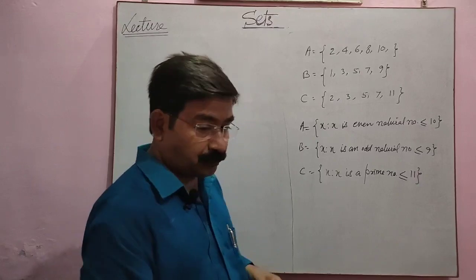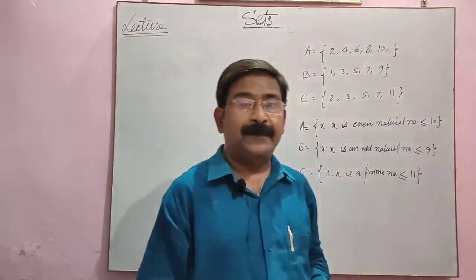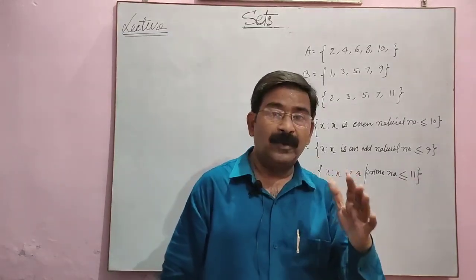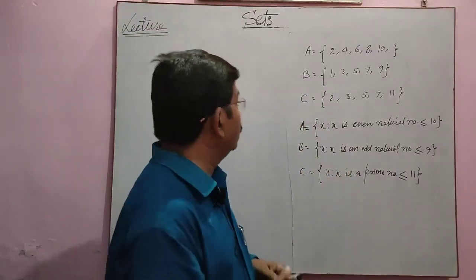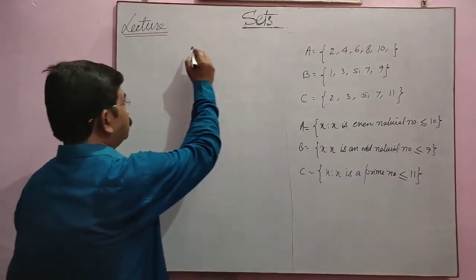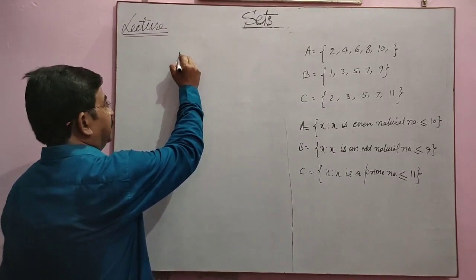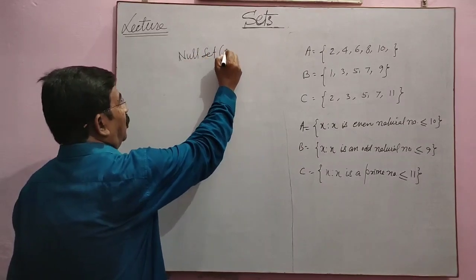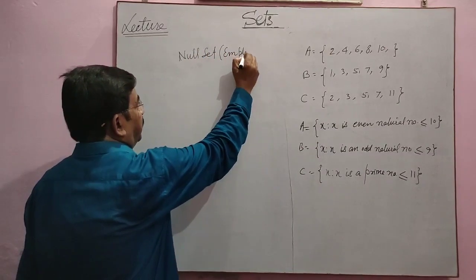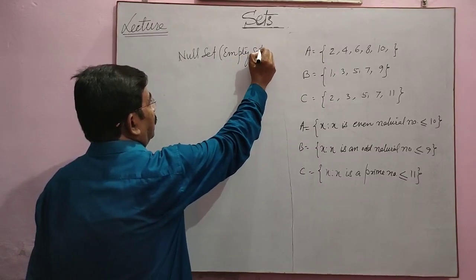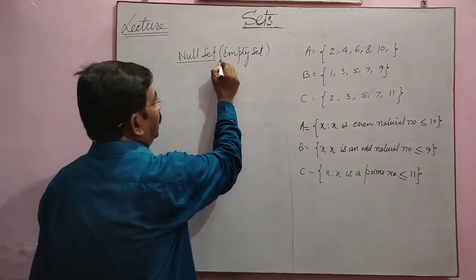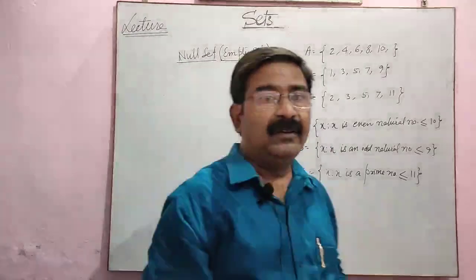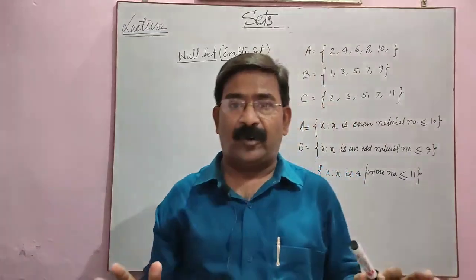Now see, we are coming to the types of sets. Types of sets means how many types of sets we have. The first one is the null set, or we write this as the empty set. Null set, the set in which no element is found.